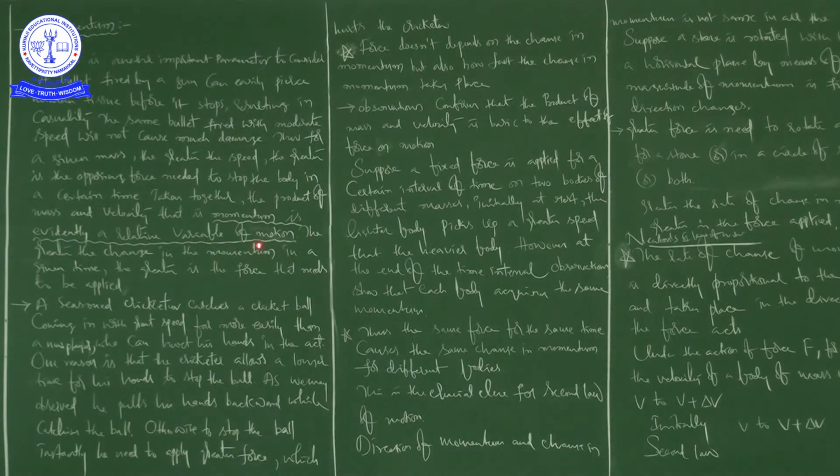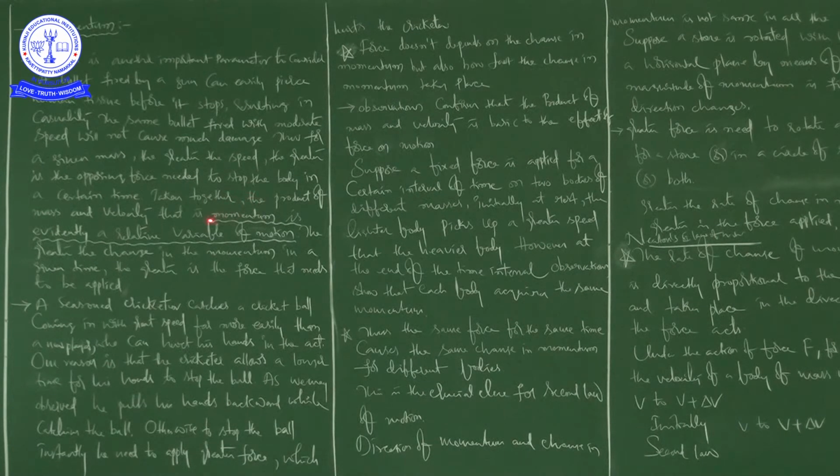So here we are getting valuable information. What is that valuable information? If the speed of the bullet is greater, the greater opposing force is required for a body to stop the bullet in a given or certain interval of time.